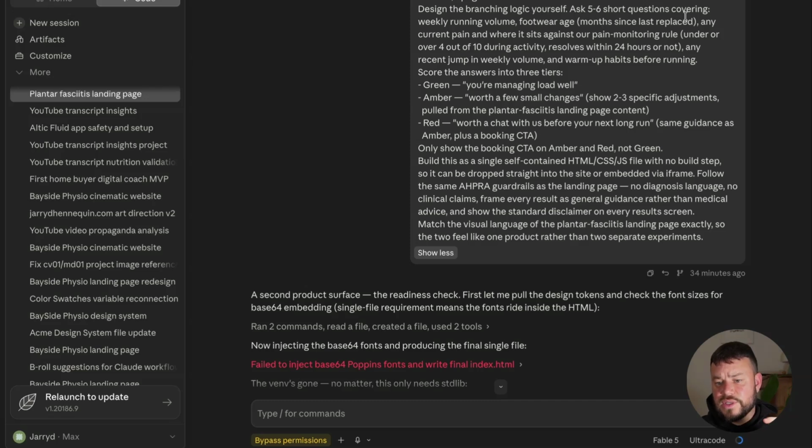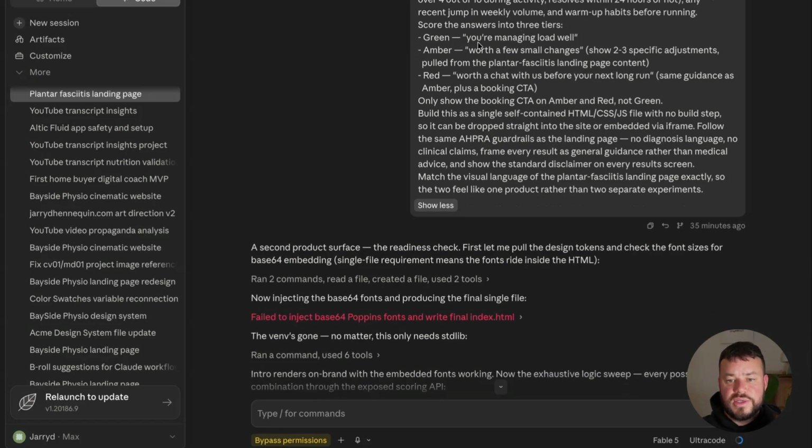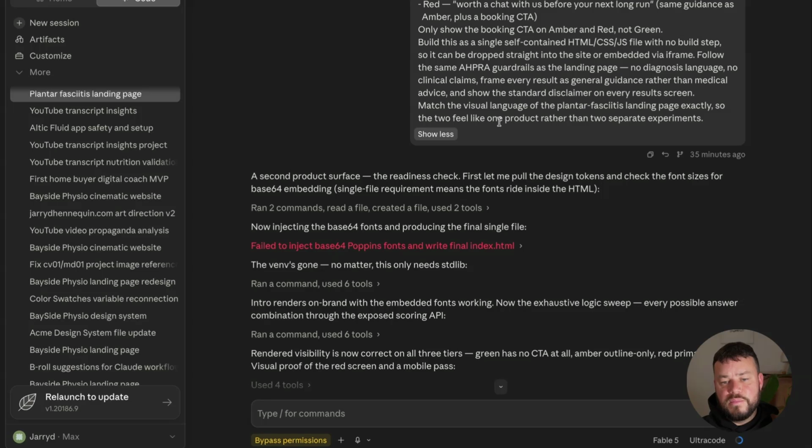So asking 5 to 6 short questions covering weekly running volume, footwear, current plans, pain monitoring, any recent jump in weekly volume, warm-up habits before and after running, and then we'll be able to score the answers using a specific tier. And then based on the answers that they provide, they'll be given either a green, amber, or red status. And if their result is defined as either amber or red, then that's when we'll show the call to action button for them to book an appointment with us. It would mean that based on the answers, maybe their condition's a bit more severe. So we're encouraging them to reach out to us only if it falls into that category.